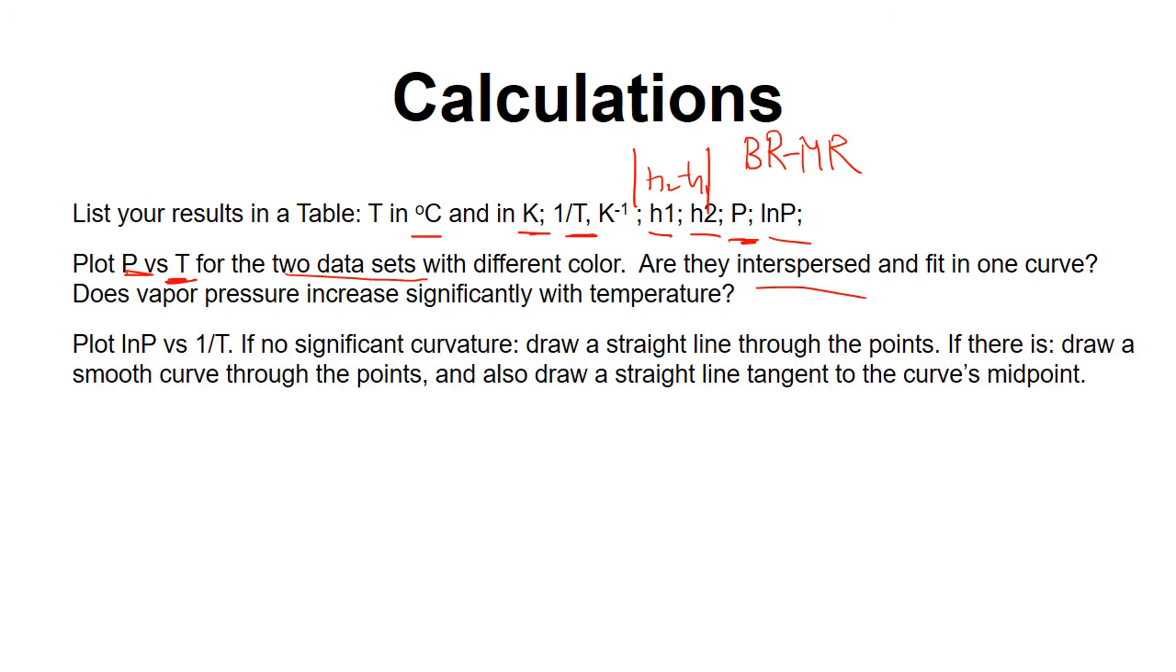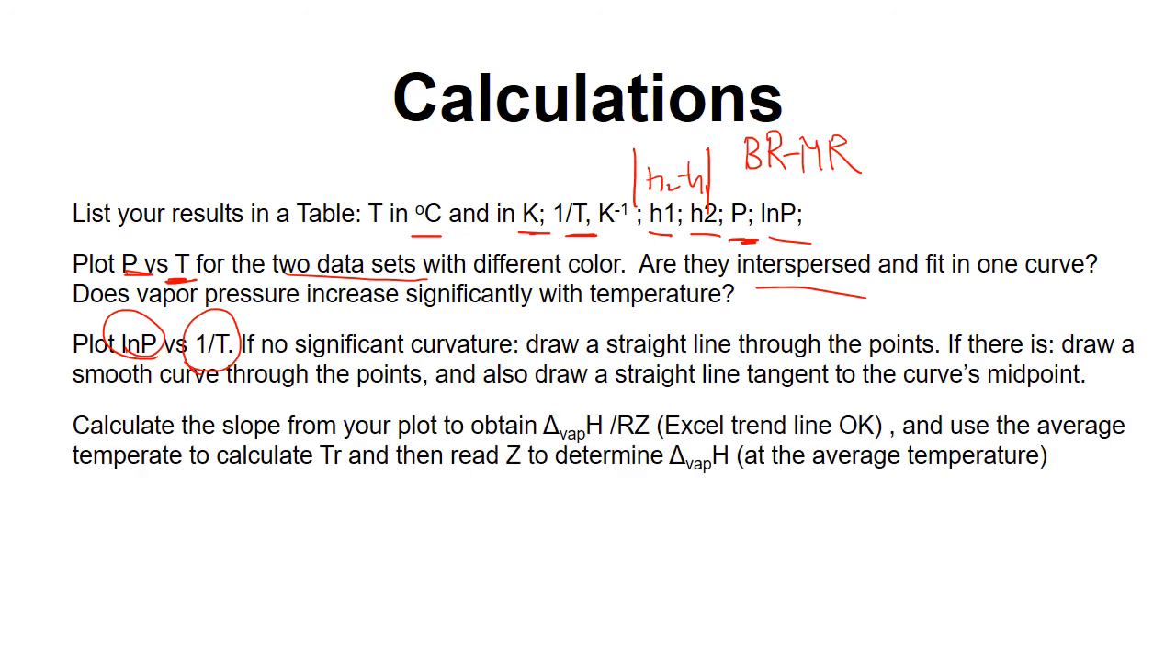And now plot natural log pressure against inverse temperature. If the experiment is done correctly, this should give you a reasonably straight line. And from this straight line, you can calculate the slope, which is delta H over RZ. You can do this by Microsoft Excel linear fit.